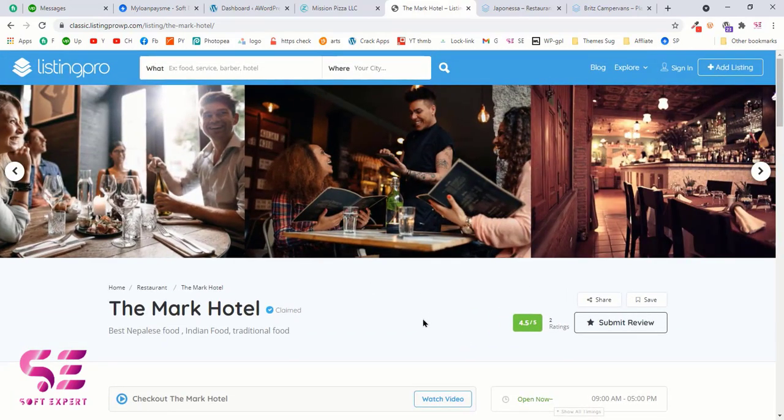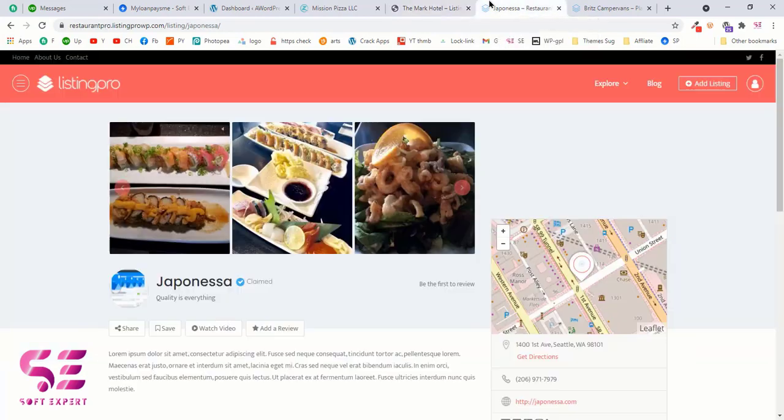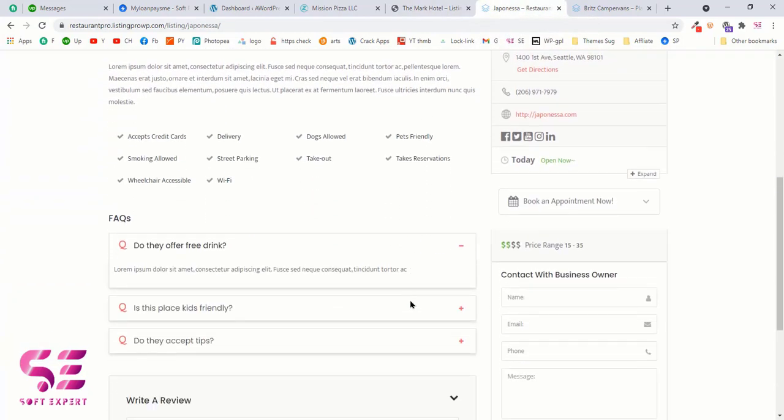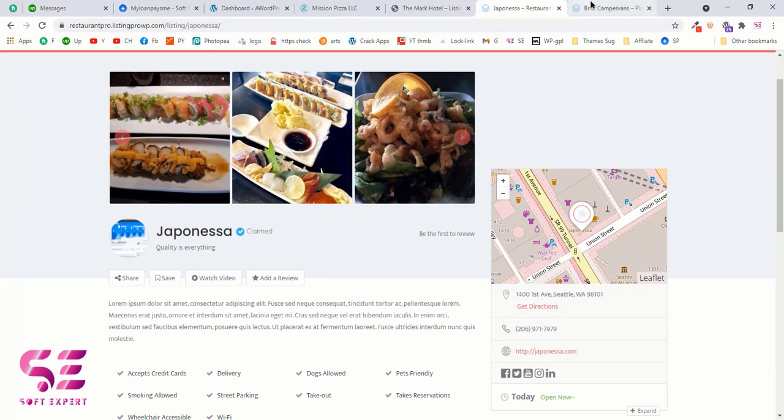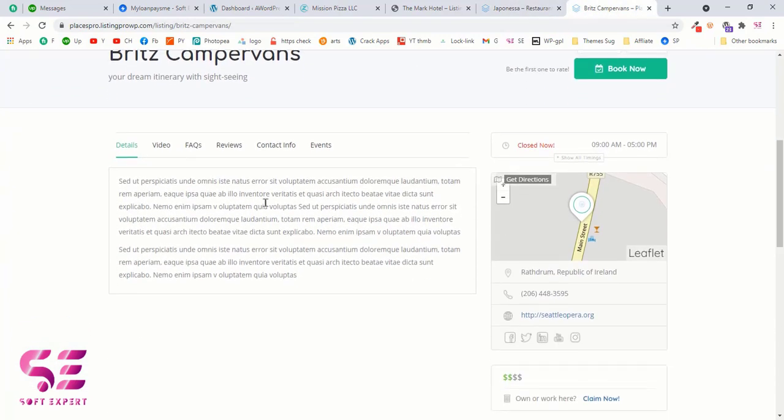Now again, there are different looks available, so let's take a look at them. As you can see, this is a different look, and this is another one.